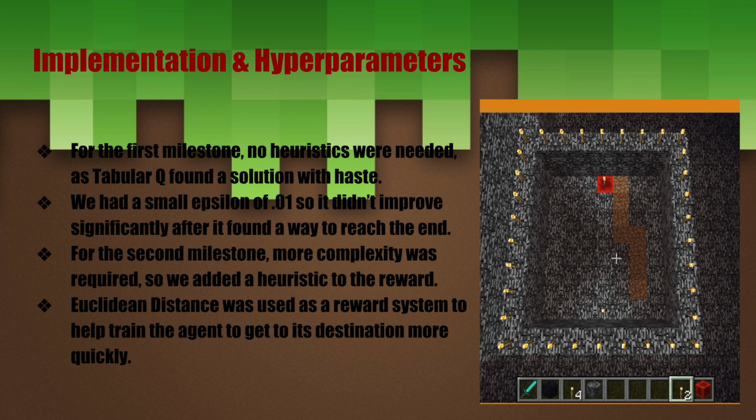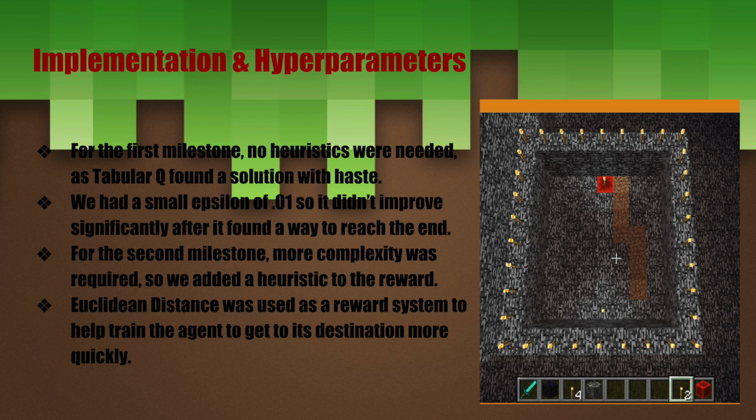For implementation and hyperparameters for tabular Q, in the first milestone, we didn't use any heuristics. It was just -1 reward per step and plus 100 when it reaches the end. Tabular Q was able to find a great solution with haste. We had a small epsilon of 0.01, so it didn't improve significantly after it found a way to reach the end, because it would only take a random move 1% of the time.